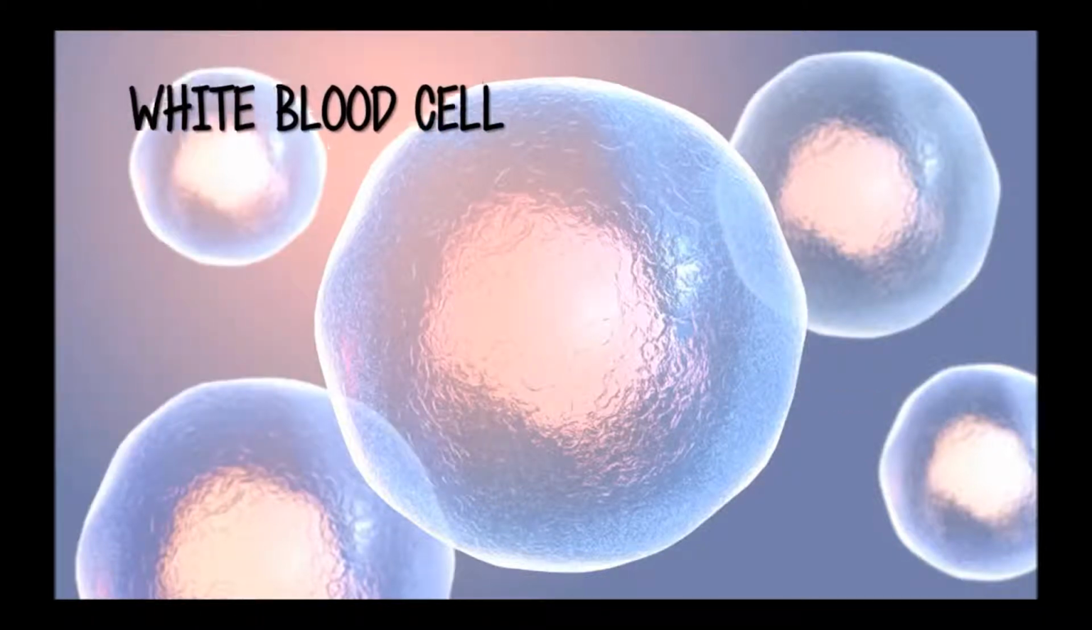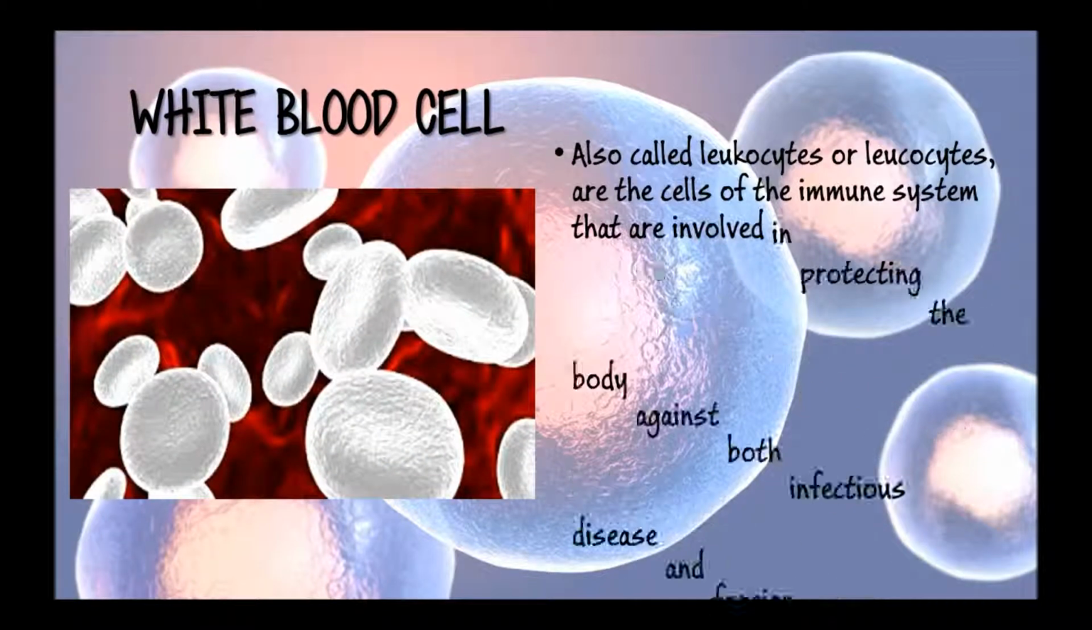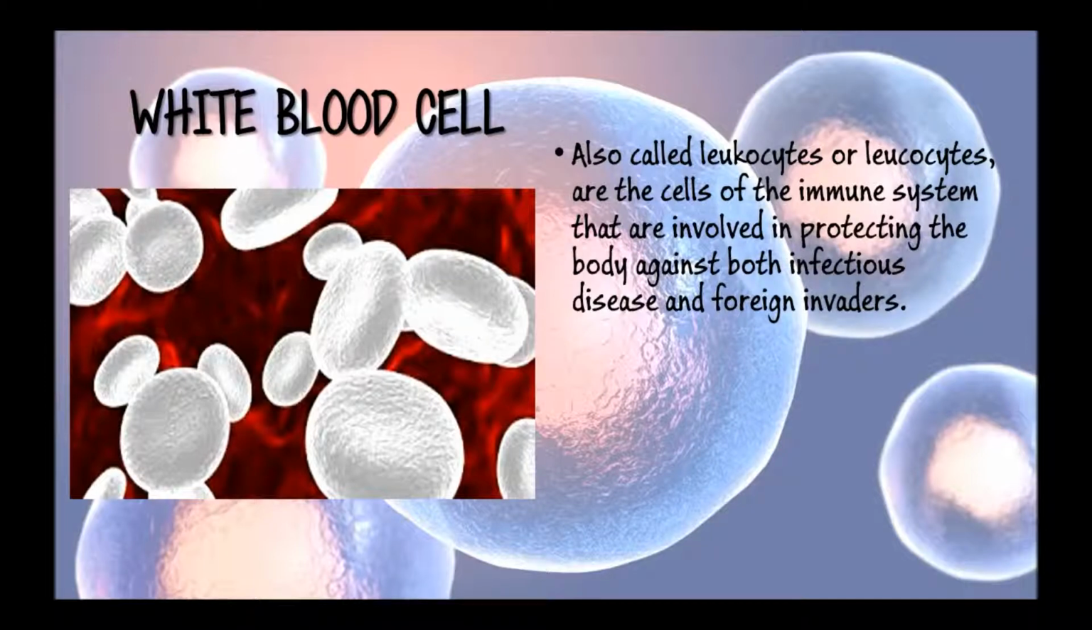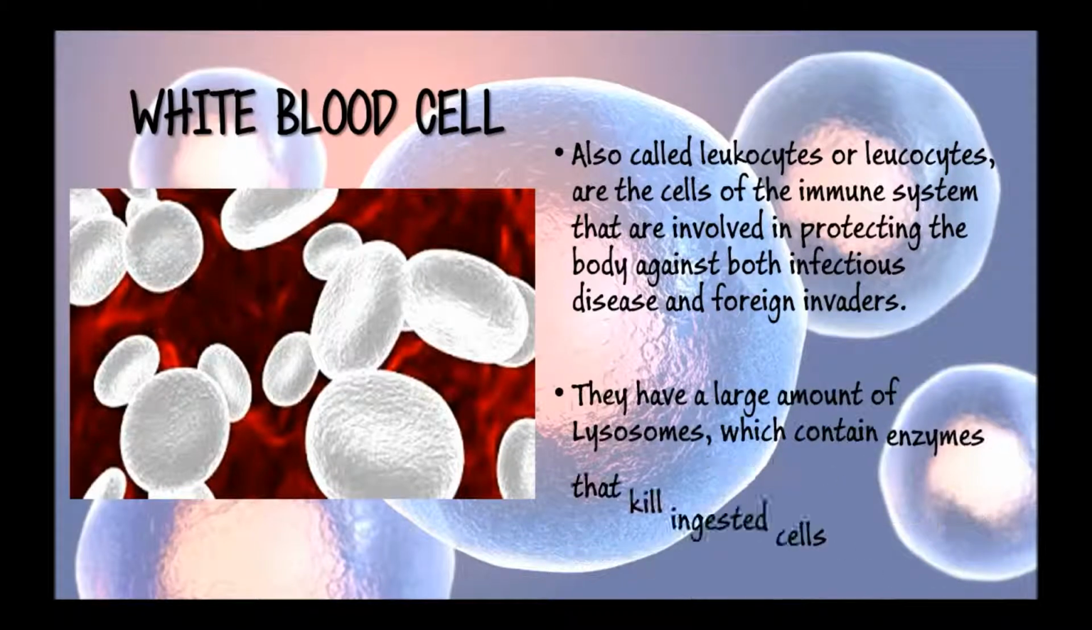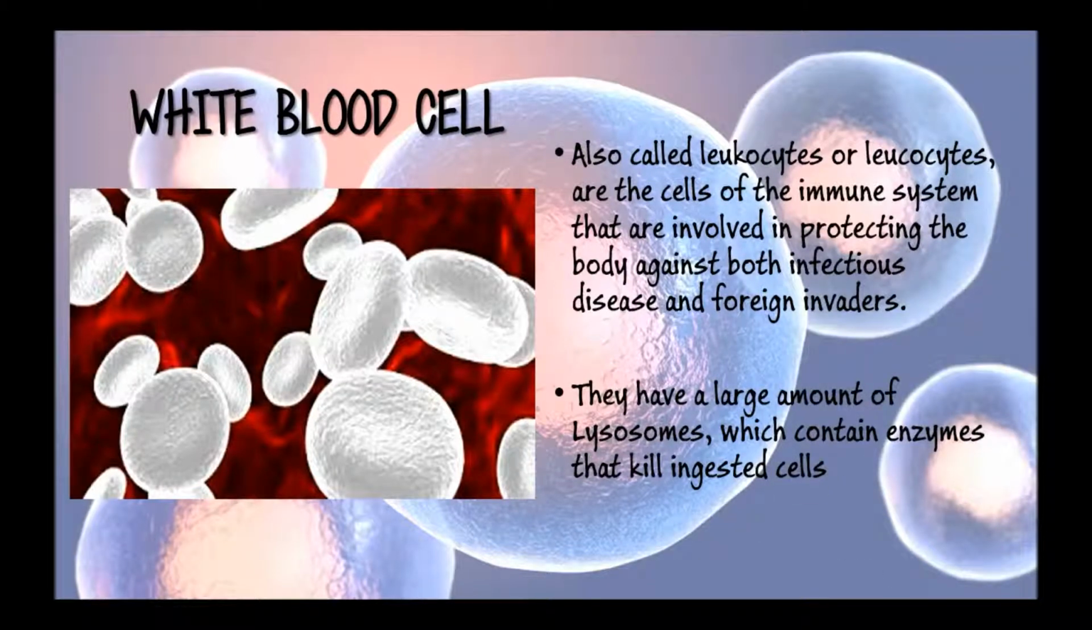White blood cell, also called leukocytes, these are the cells of the immune system that are involved in protecting the body against both infectious disease and foreign invaders. Neutrophils are a type of white blood cell that ingest and destroy invading microorganisms. They have a large amount of lysosomes which contain enzymes that kill ingested cells.